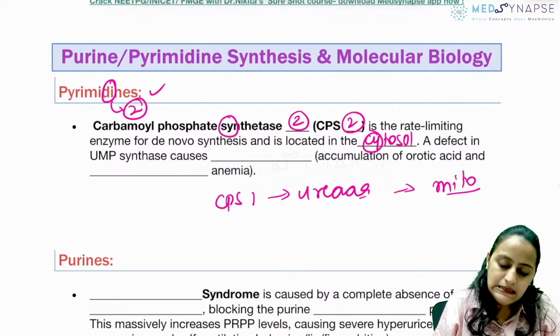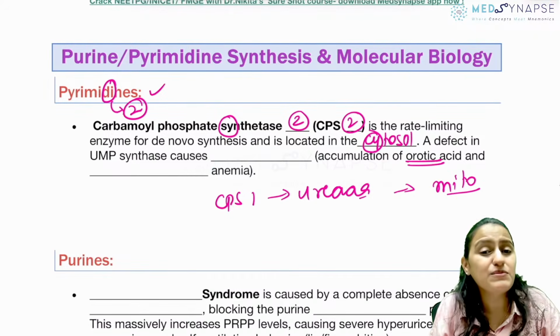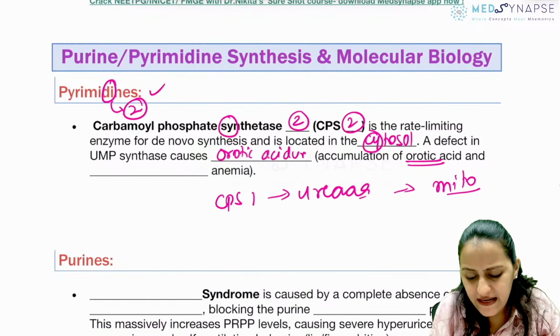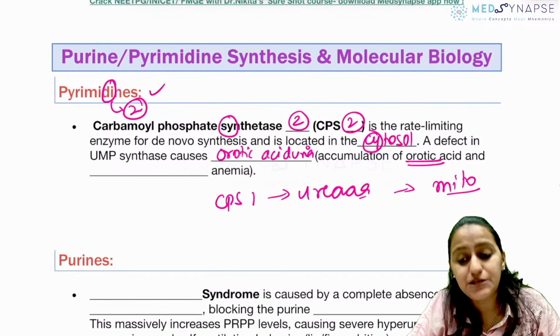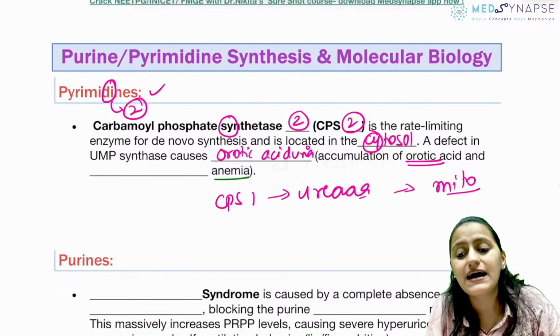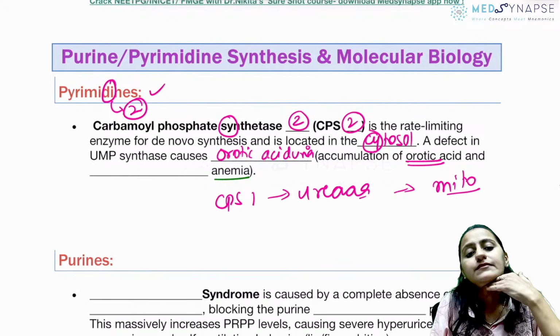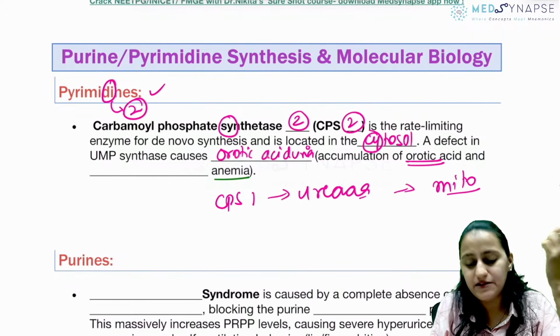A defect in UMP synthase causes accumulation of orotic acid. So the condition is orotic aciduria. Very, very important. Remember, orotic aciduria will have what anemia as a feature? Yes, what anemia will be the feature there?